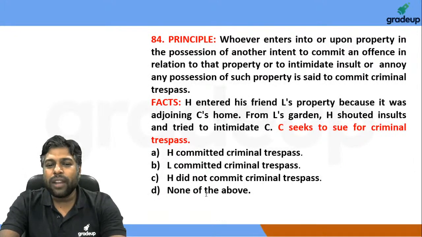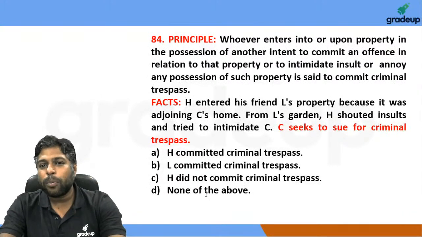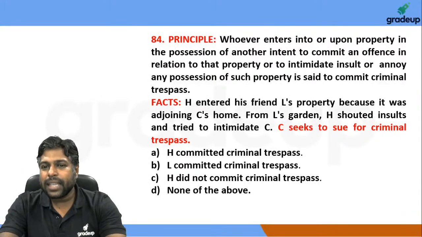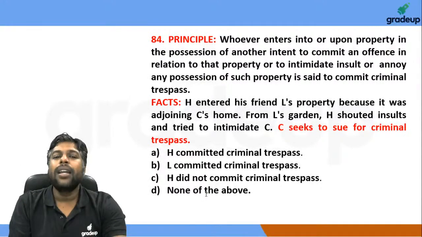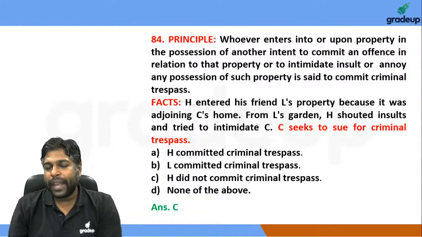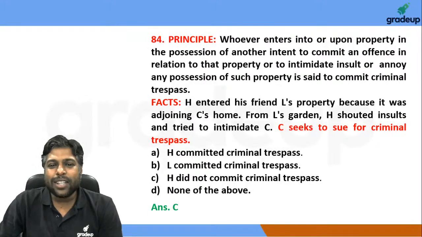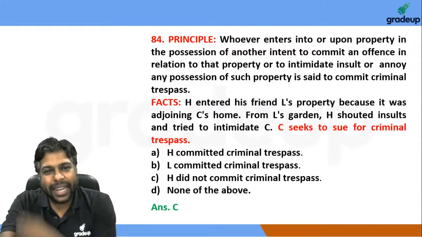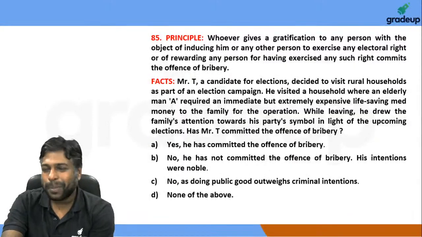So if the person has not even gone to the property, right? H has not entered into the property of C. Therefore, the intimidation was from outside, right? Therefore, there is no question of any trespass, and I don't think this is something that I'm even guessing. I don't think there's any scope for disagreement here. अब ये आंसर भी अगर AILET कुछ और देगा तब तो मतलब ज़्यादा ही हो गया in our opinion.